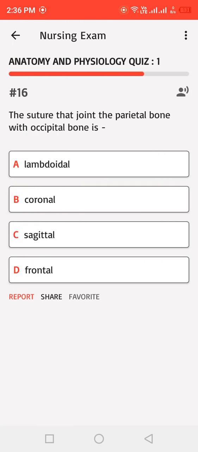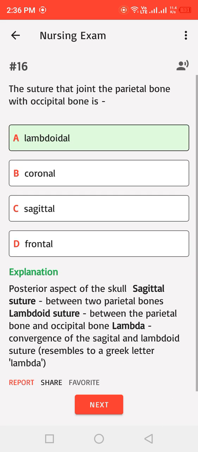The suture that joins the parietal bone with occipital bone is: A. Lambdoidal, B. Coronal, C. Sagittal, D. Frontal. Correct answer: A. Posterior aspect of the skull: sagittal suture, between two parietal bones; lambdoid suture, between the parietal bone and occipital bone. Lambda, the convergence of the sagittal and lambdoid suture, resembles the Greek letter lambda.